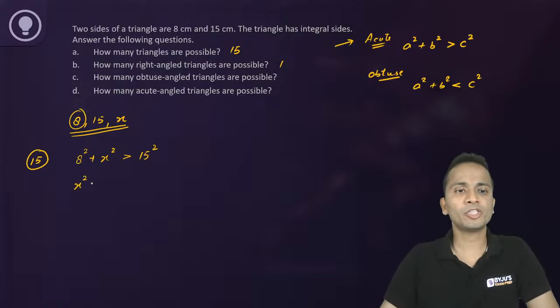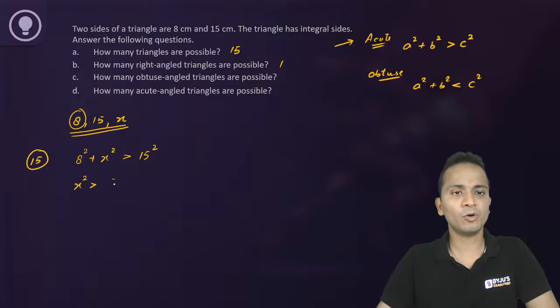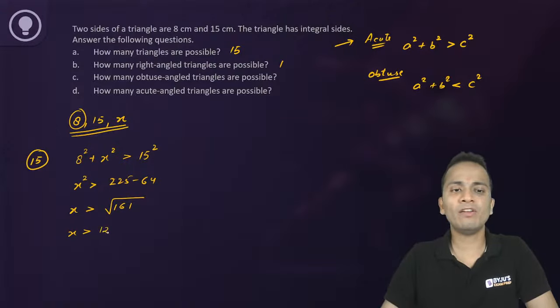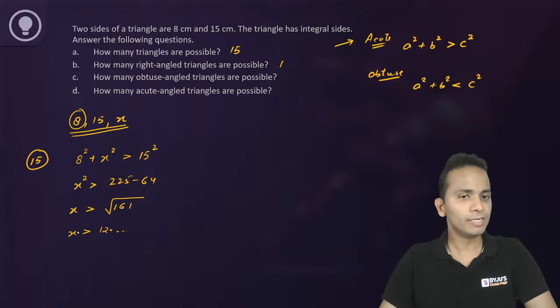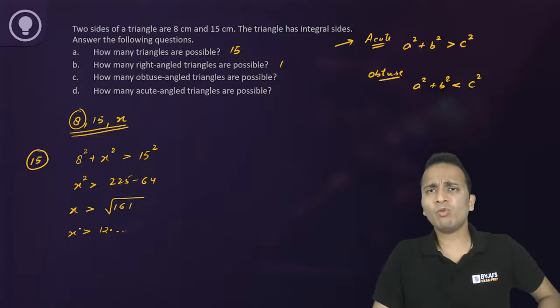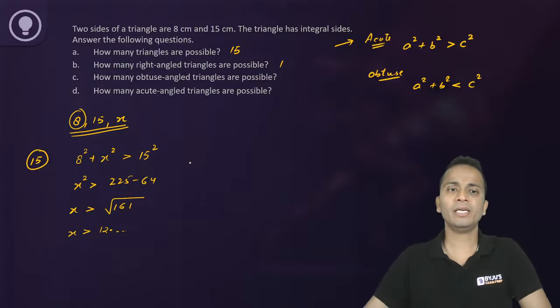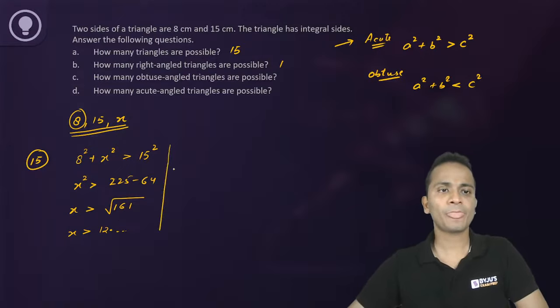So x square should be greater than 15 square, that is 225. I'll write it directly, 225. Okay, so 225 minus 64. So that means x is greater than under root of 161. That means x is greater than 12 point something. Okay, what will be the under root of 161? It will be less than 13, more than 12. So x will be greater than 12. All right. Okay. Now this is the first case.